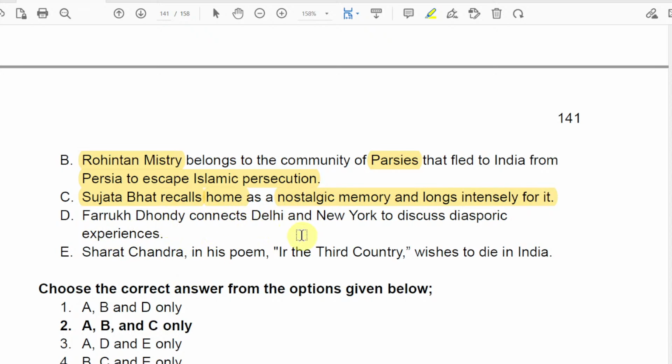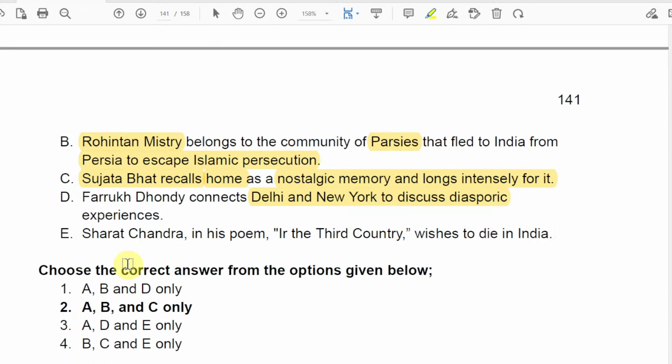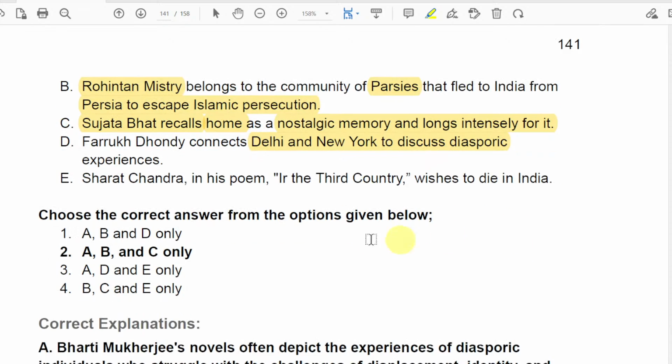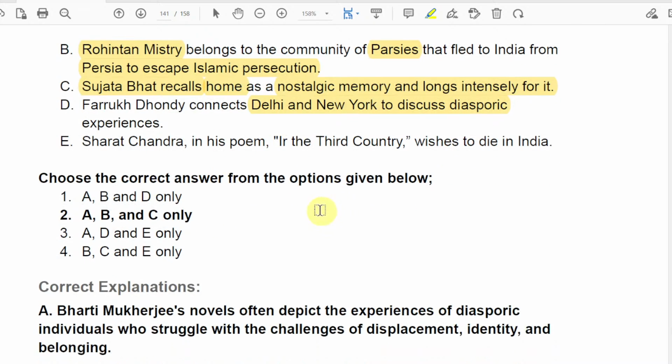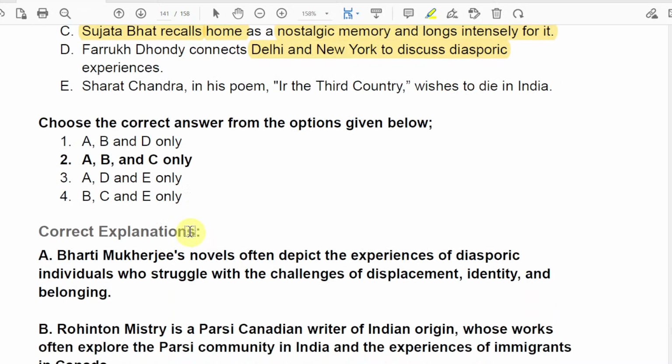Farrukh Dhondy connects Delhi and New York to discuss diasporic experience, and we will check in the explanation if it is true or not. And Sarat Chandra in his poem In the Third Country wishes to die in India. These two statements don't seem correct according to the answer and the explanation.